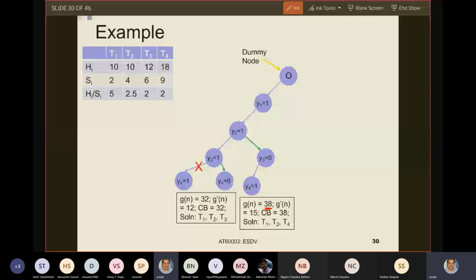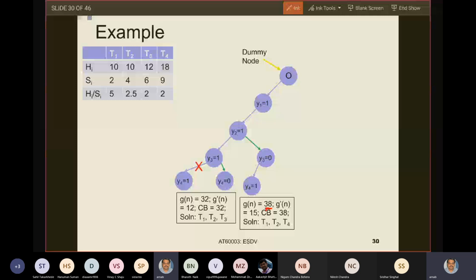I did T1 plus T2, T3 and got this one and partially took T4. That gave me 38. Now, this actual value could very well be less than 38. It does not mean that the base solution has to be equal to the upper bound. It has so happened for this example that whatever we got as the upper bound, that is also your best solution. But this is not the case everywhere in general.